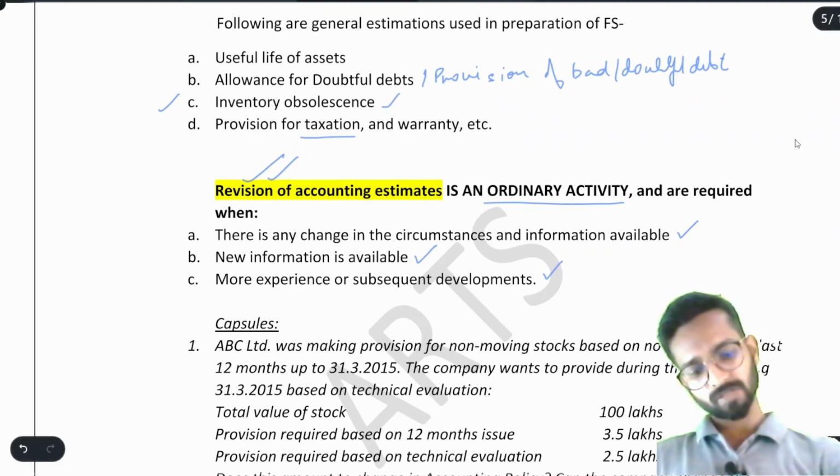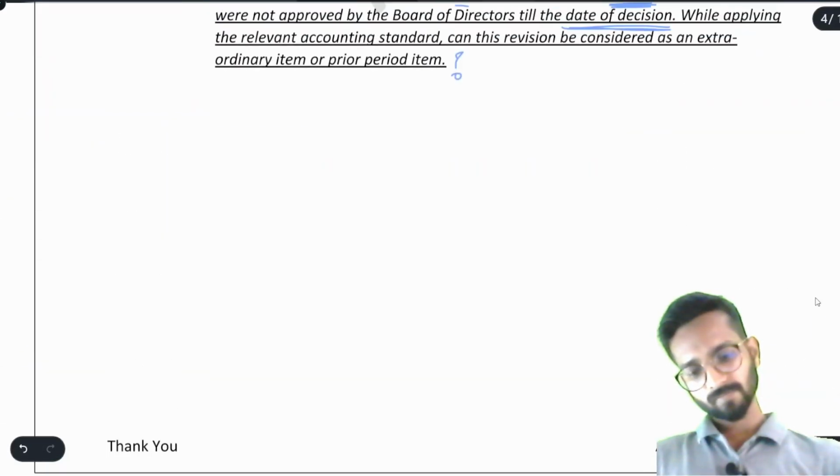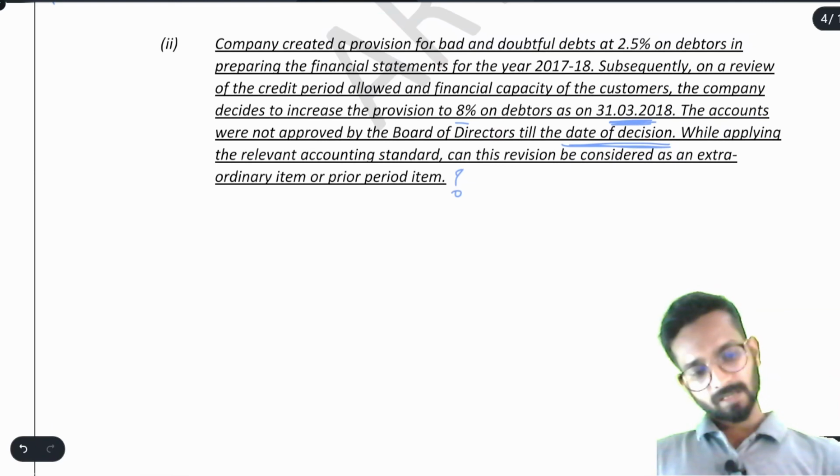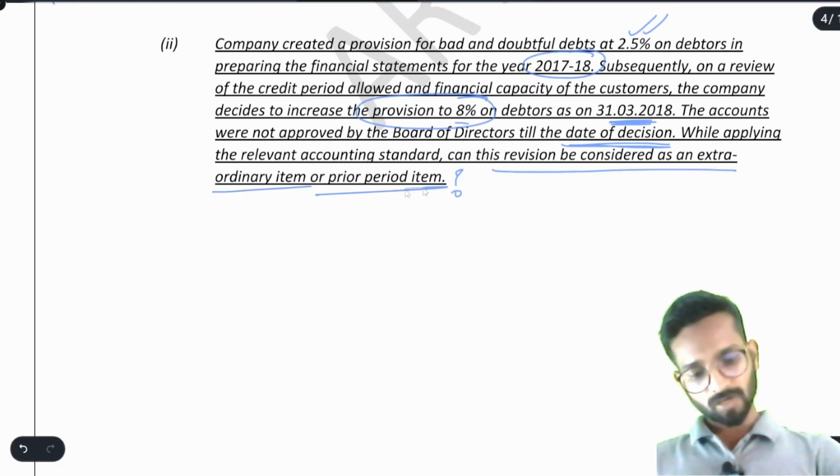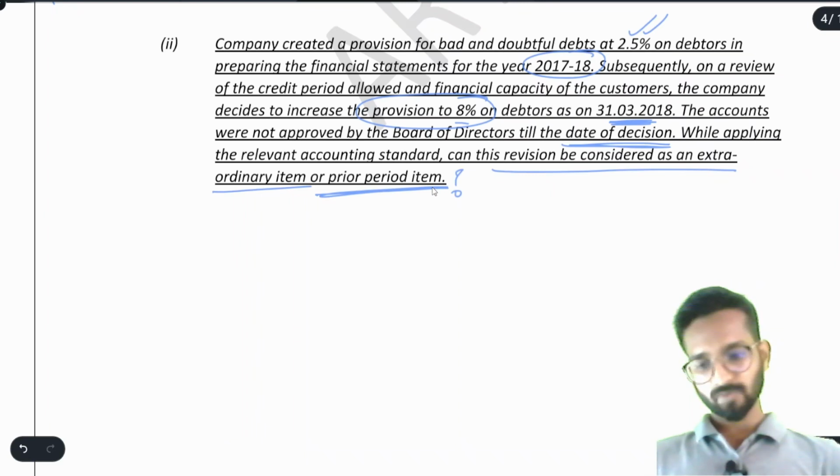Now coming back to our question, what was here? The company created the provision at 2.5% in 2017-18, but now they are creating a provision of 8% on these debts. While applying the relevant standard, can this revision be considered as an extraordinary item or prior period item? This we have to tell.